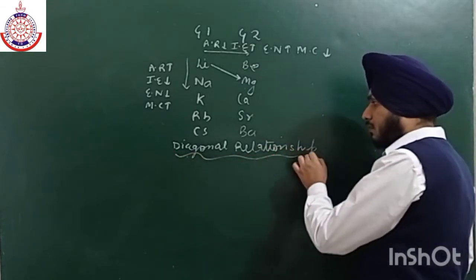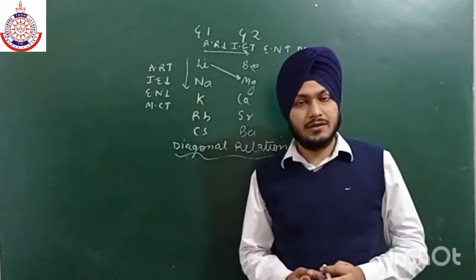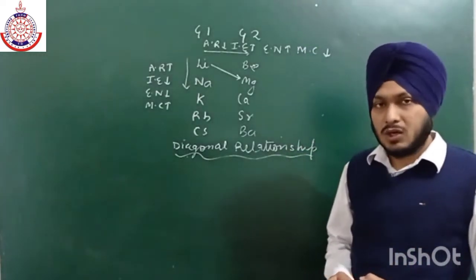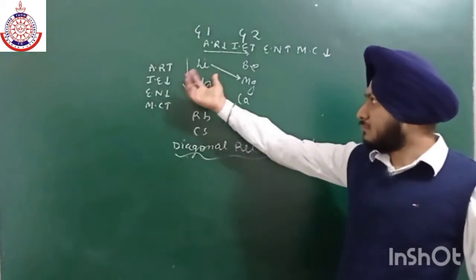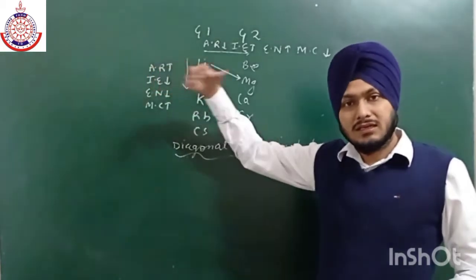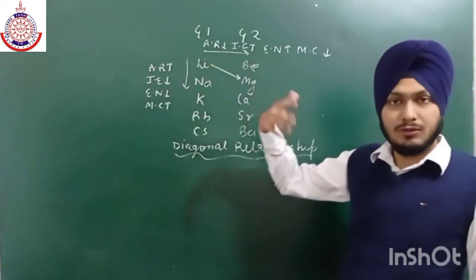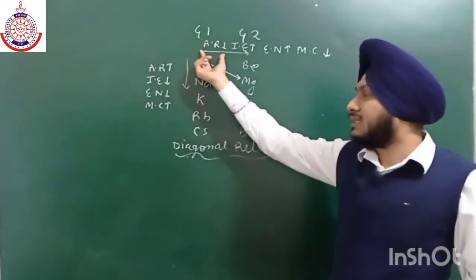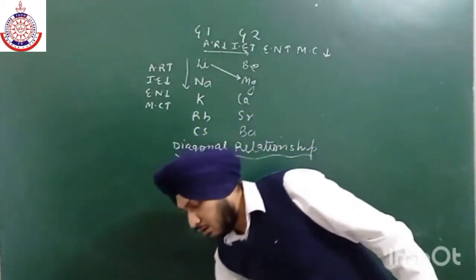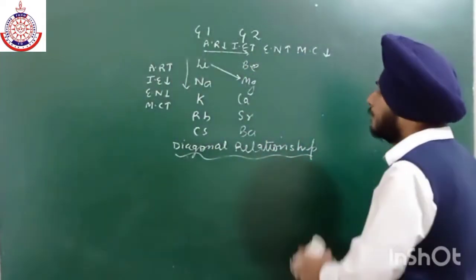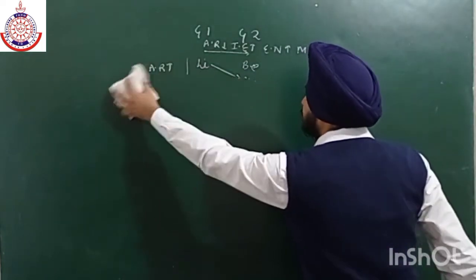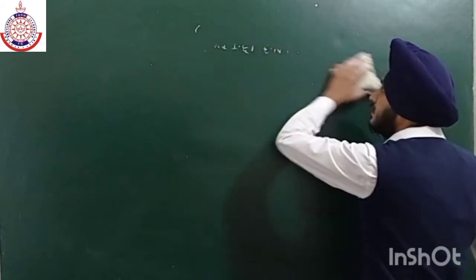I hope the reason is clear to you all why they have the same physical and chemical properties. Because on going diagonally, the increase in atomic radius is completely counterbalanced by the decrease in atomic radius as we move from left to right. Now what are the properties which are similar in these two?